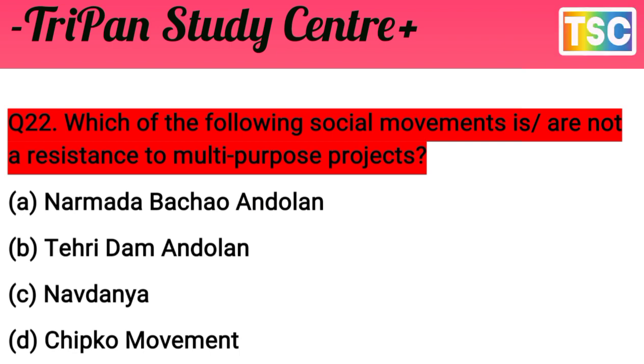Narmada Bachao Andolan is against a multi-purpose project, and Tehri Dam Andolan is against a multi-purpose project. But Navadanya and the Chipko movement are social movements that are not a result of a multi-purpose project. It means two options are correct on this question. C and D are correct here. Exams ask these types of questions. That's important. The answer is C and D, Navadanya and Chipko movement.